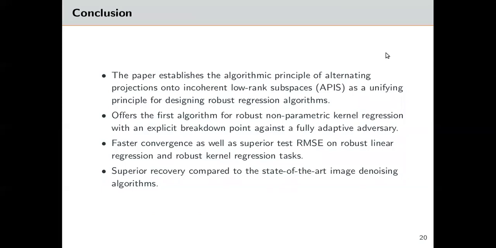In conclusion, we present APIS as a unified principle for designing robust non-parametric regression algorithms. APIS offers explicit guarantees against fully adaptive adversaries. In experiments, APIS offered fast convergence and superior test RMSE on robust linear and kernel regression tasks, as well as far superior recovery compared to state-of-the-art image denoising algorithms.